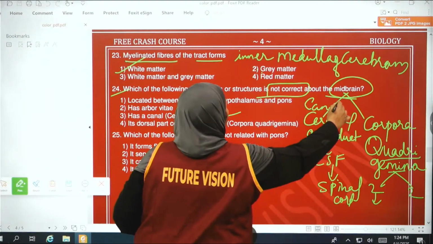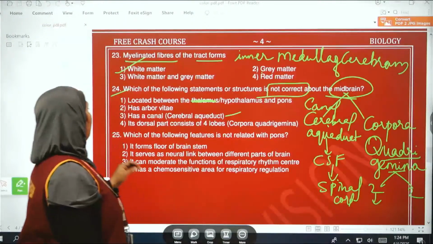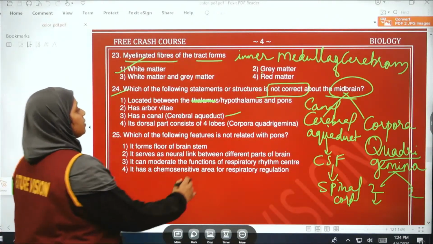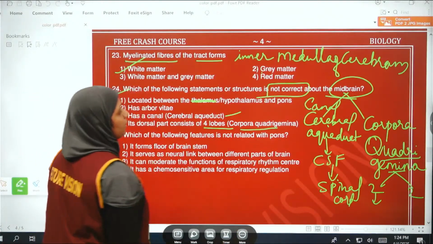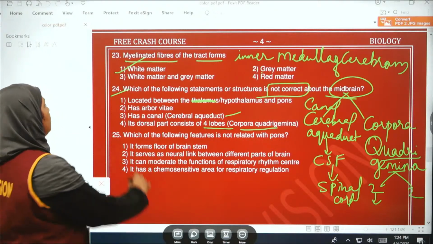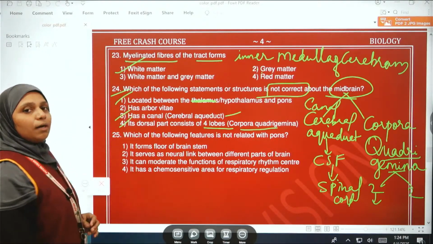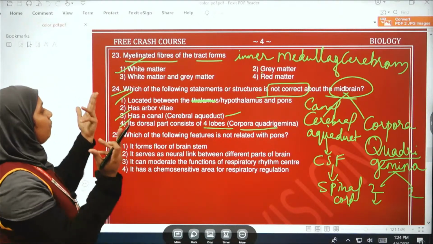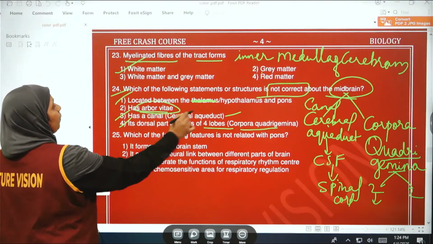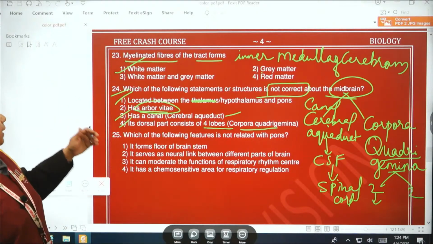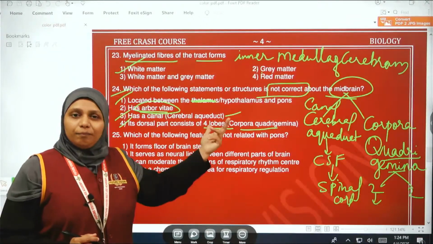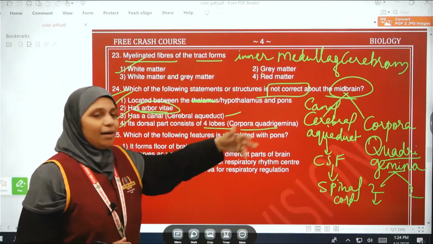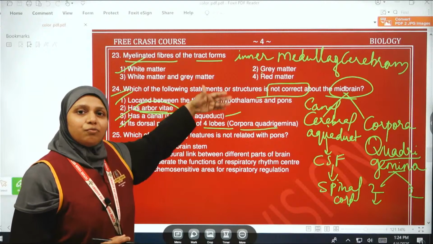Yes, it is a canal. Its dorsal part consists of four lobes. Yes, corpora quadrigemina. So these three things are correct and true about the midbrain. Only one thing we have not come across in the midbrain is the arbor vitae. We do not see that in the midbrain. So this is the false one.